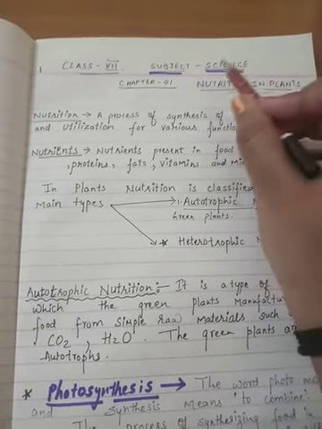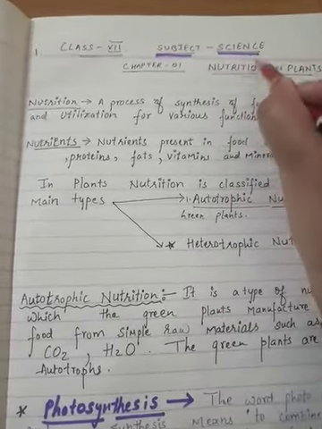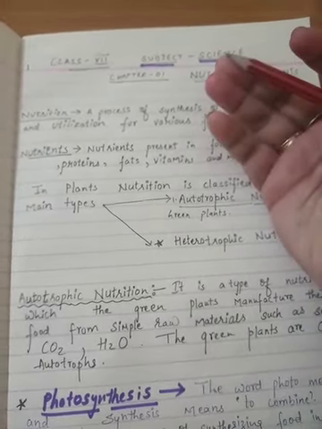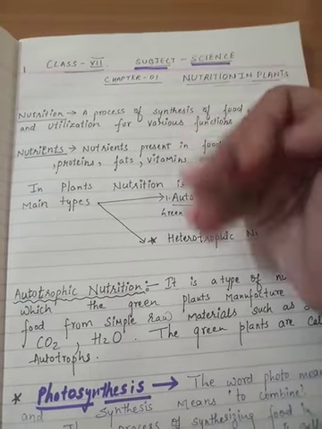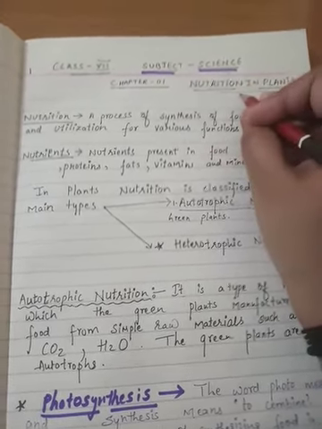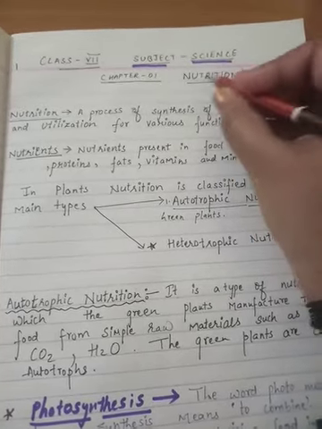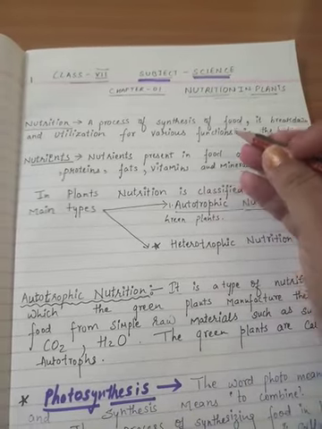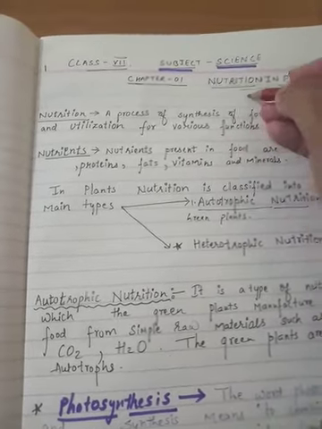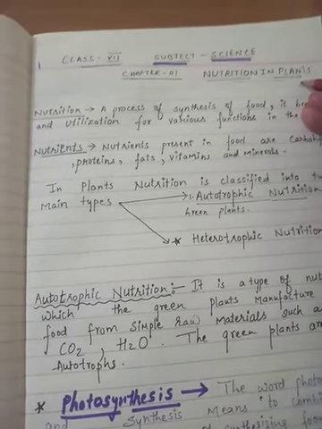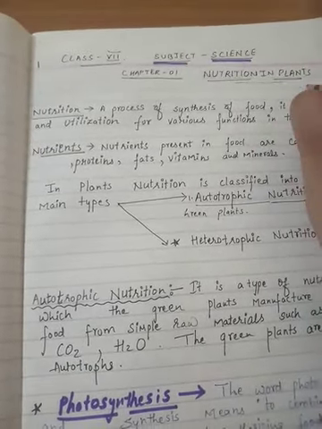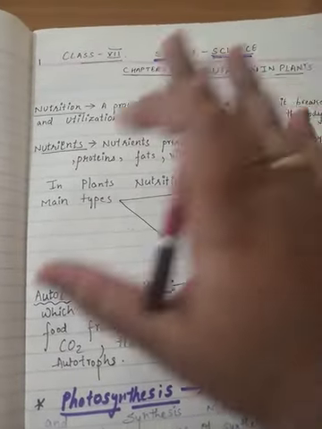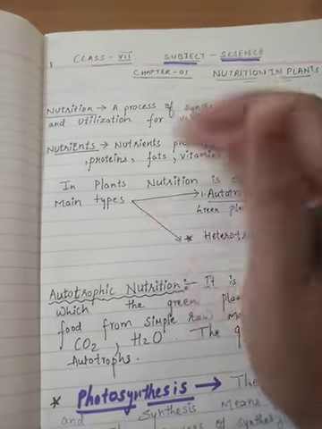So here in this chapter, you are going to study what nutrition is and how important it is for plants. As nutrition is important for all of us, since whatever we eat we get nutrients from that, nutrition is also important for plants. In this chapter, we are going to discuss how plants take food, whether they take food as we all do or in some other way. So let us find out about this chapter.